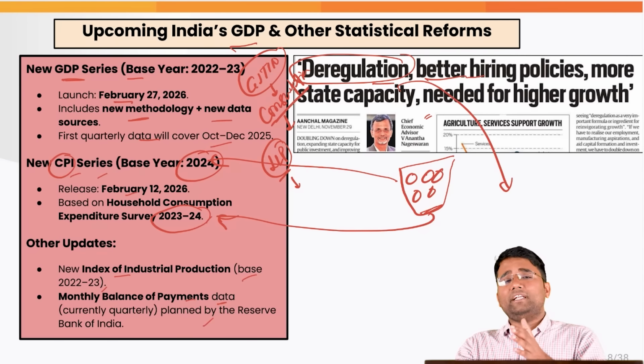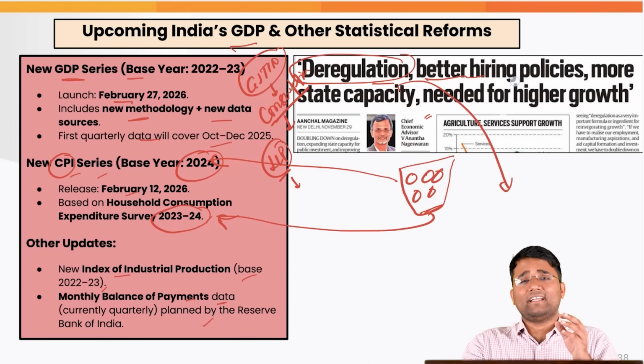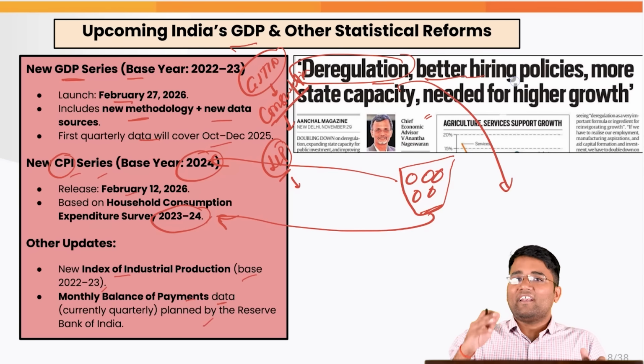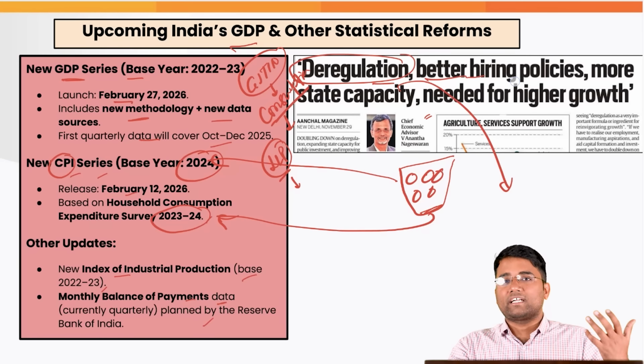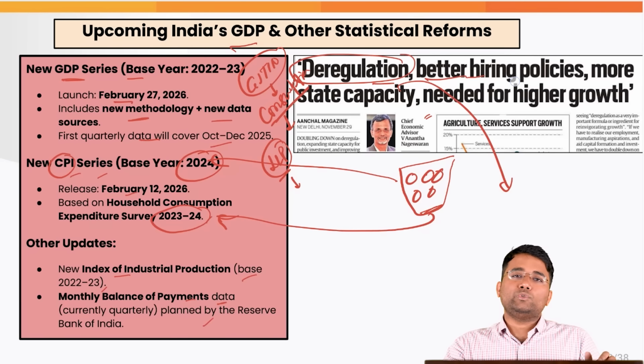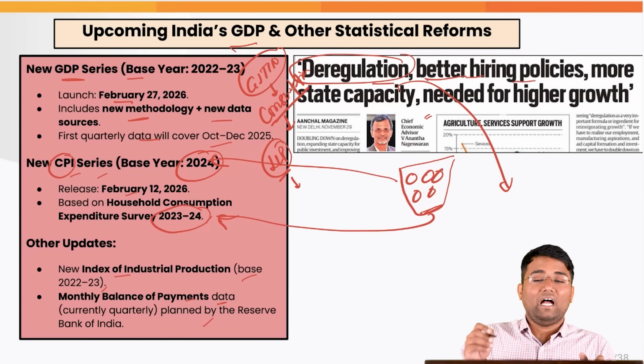For example, the government came with GST 2.0, which is again leading to more rationalized regulation. It will improve compliance. They have also already announced the labor codes, which will again improve the hiring policies.